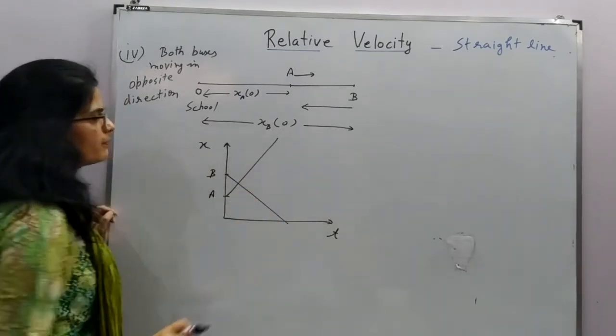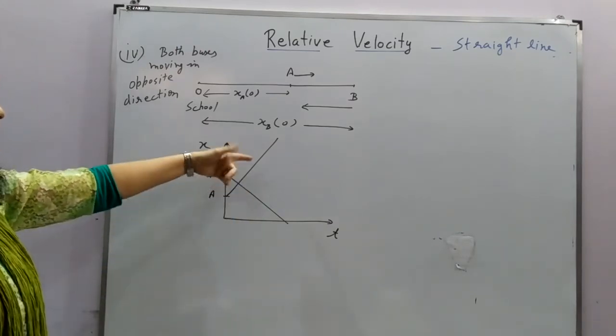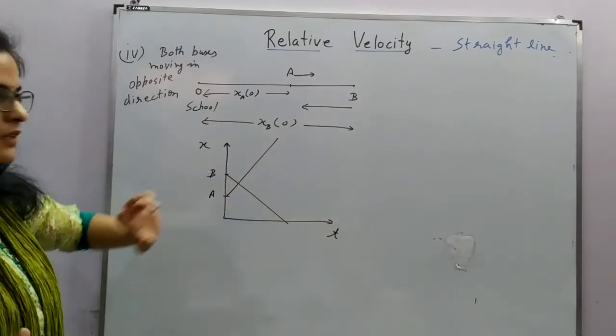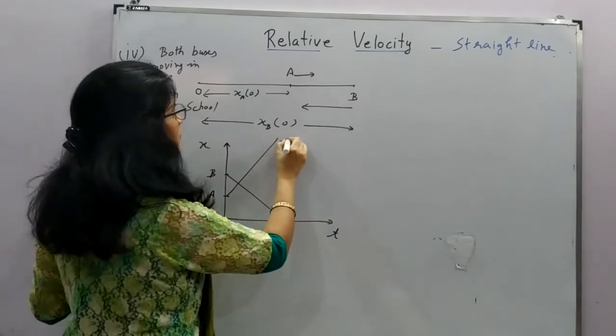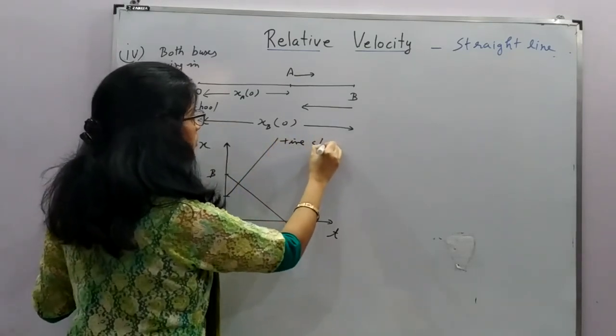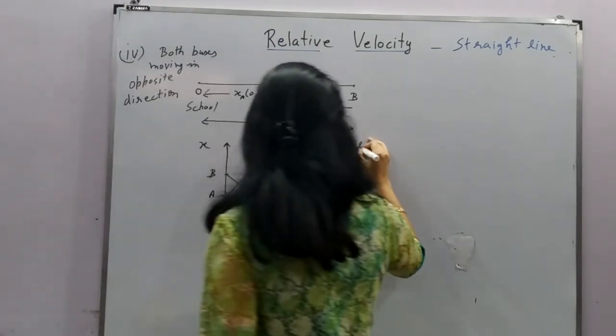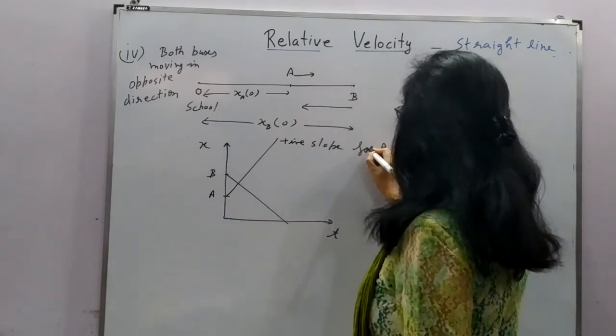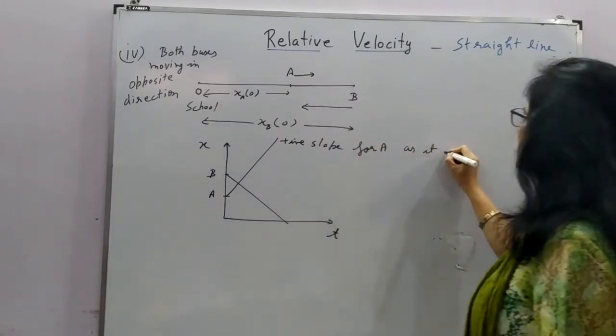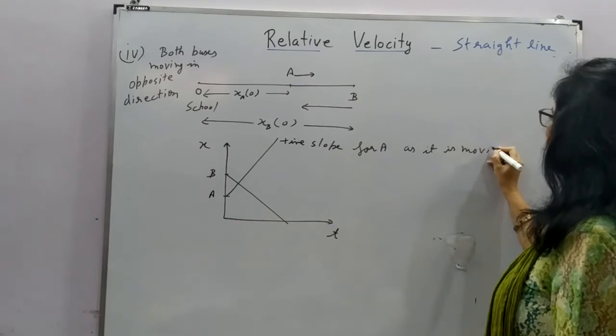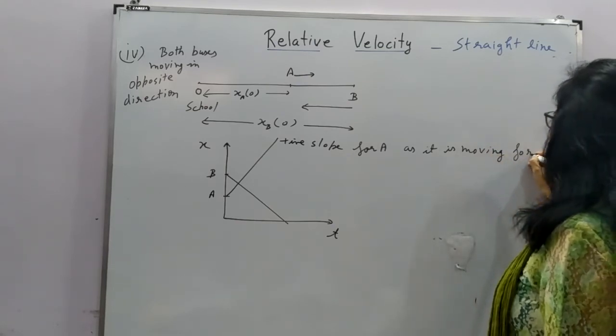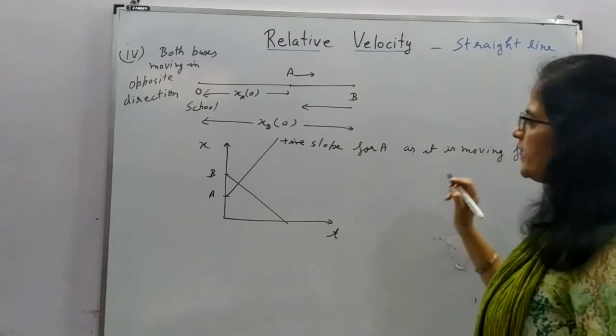Now this relative slope decides how much the relative velocity will be. So this is the positive slope for A as it is moving forward, right?